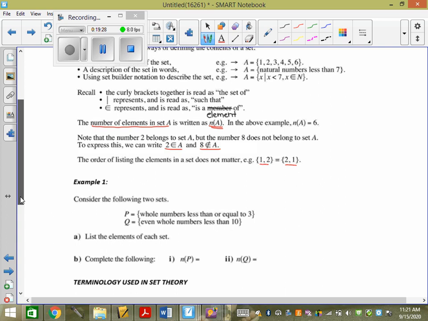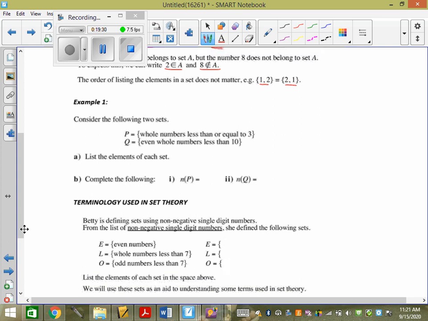So we're going to look here. Consider the following 2 sets. P is the whole numbers less than or equal to 3. So how we're going to write that is P equals the set of x such that x is less than or equal to 3, and it's whole numbers.